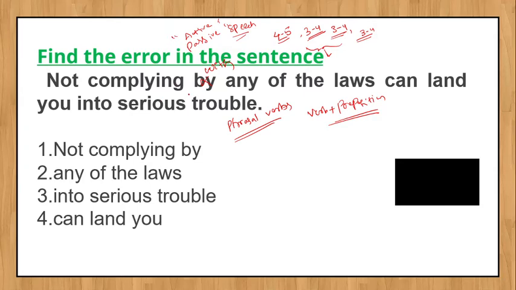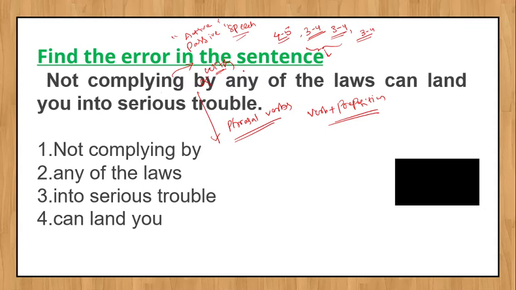Complying with means following rules or regulations. So not complying with any of the laws means if you do not follow the laws, it will land you into serious trouble. So here the fixed preposition is with. Complying is the verb and with is the preposition, so this is a fixed phrasal verb. Complying with is the correct answer here.